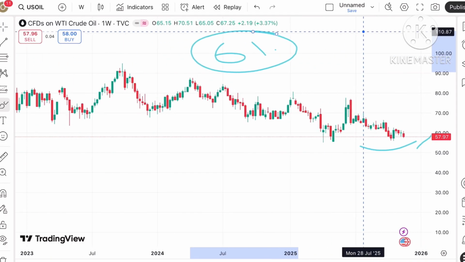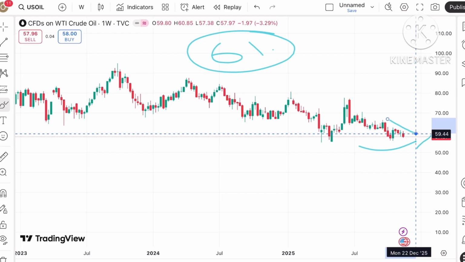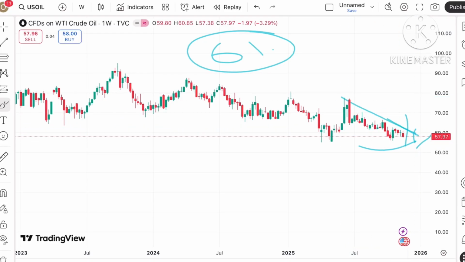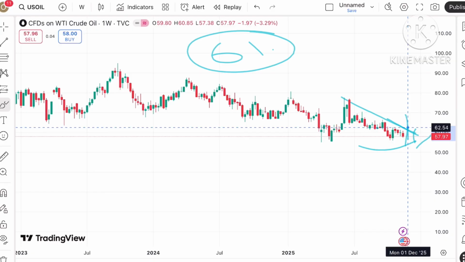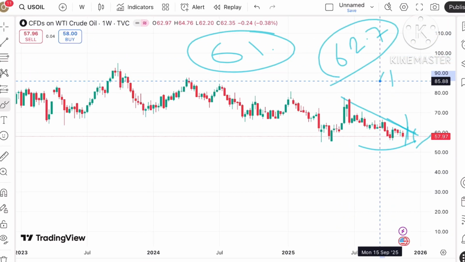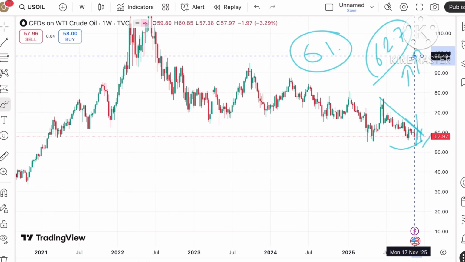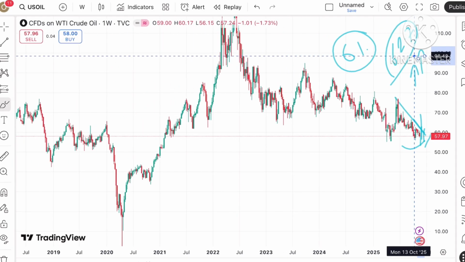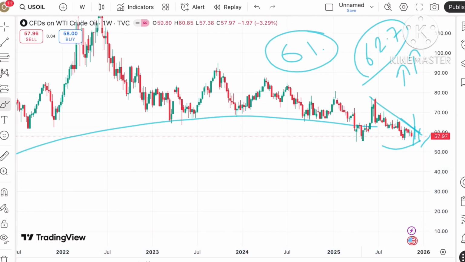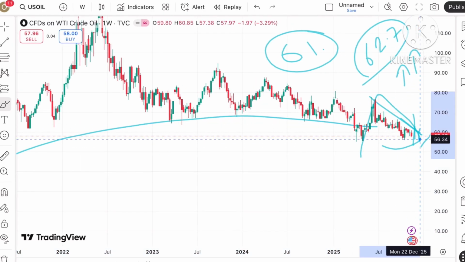And as soon as the price starts going upside, there will be a trend break, so it will move upside, and once it starts going above 61.5, a further upside can be seen towards $62.7. And if the price goes above this level, a further upside can be seen. This is what we can see. A pattern has formed on the upside, and then it is trying to go down.